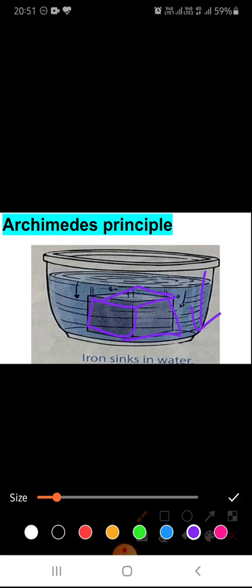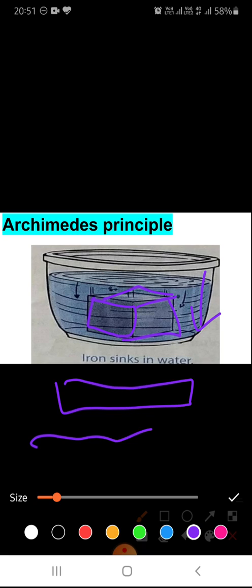But you must have observed that big ships are all made of iron only, but they just float in water and travel from one place to another. Why is it so? Why don't these big ships sink in water? Why do they float in water? All these interesting answers we will get in this topic.